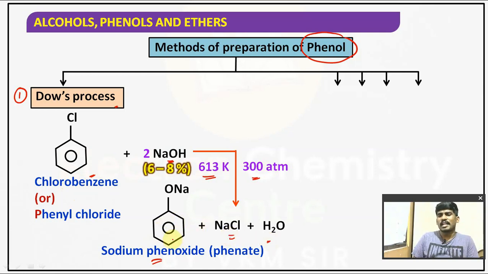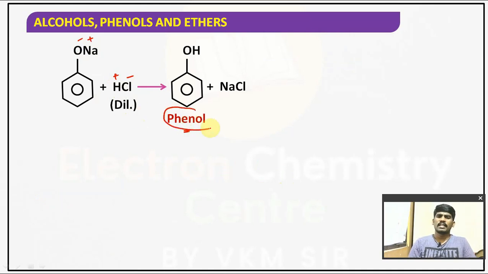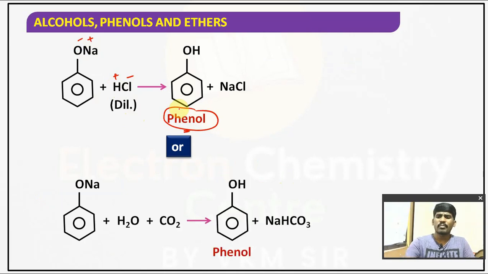And this sodium phenoxide or sodium phenate, on further acidification with dilute HCl, gives phenol, right? It is O minus Na plus, with H plus and Cl minus. So on further acidification with dilute HCl, it will give phenol. Understood? Or else the same sodium phenoxide, you can treat it with carbonic acid, a mixture of H2O and CO2, a very weak acid, and it also will give phenol, and the byproduct is sodium bicarbonate.